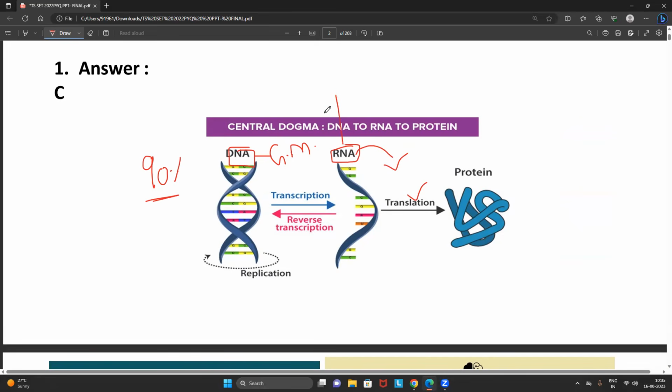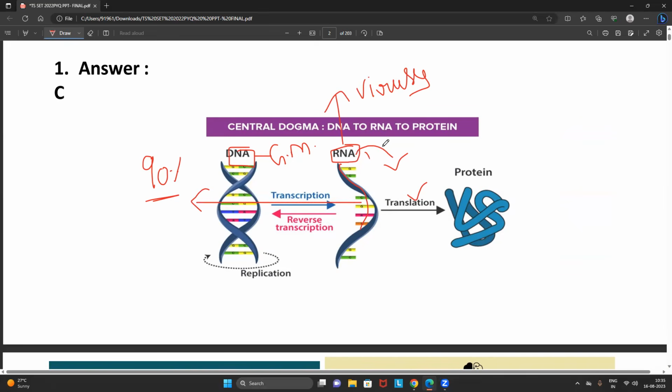But if you look into organisms like viruses, they do not have DNA as their genetic material. Instead of DNA, they have RNA as their genetic material. Since they have RNA as their genetic material, what happens? By using RNA, they synthesize the DNA.